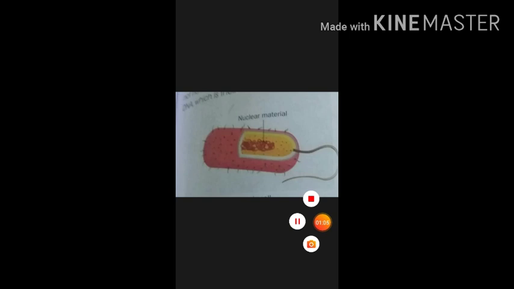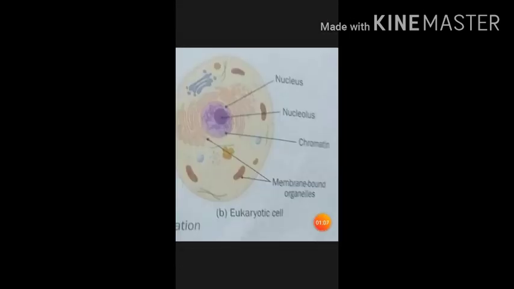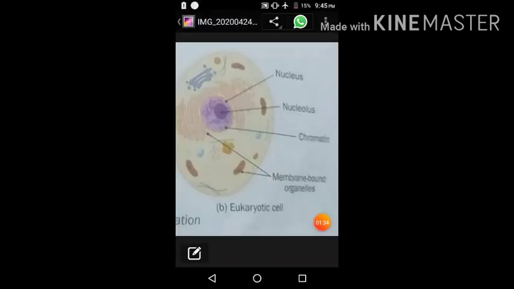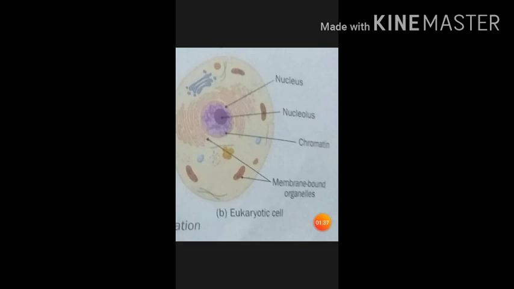Now, next one is the eukaryotic cell. In the eukaryotic cell, the plant and animal cells come. Eukaryotic cells have a well-defined membrane-bound nucleus, and these cells contain well-defined organelles also, like the mitochondria, endoplasmic reticulum, etc. Okay, now next is on the basis of complexity of body organization.